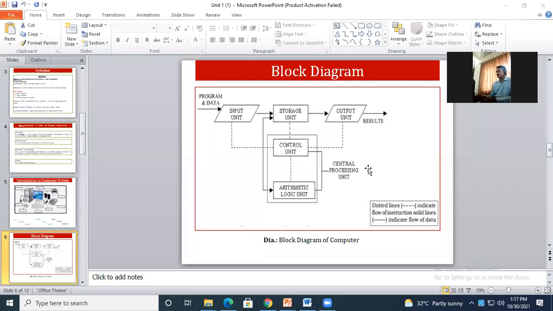You might have heard about these two words when you learned C and C++. Can you please tell me what is data and what is information? Don't know, sir. Okay.